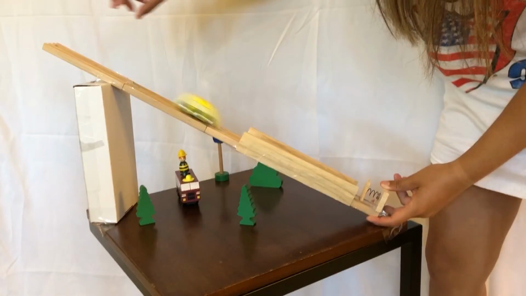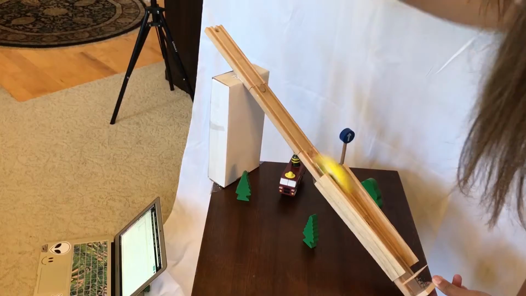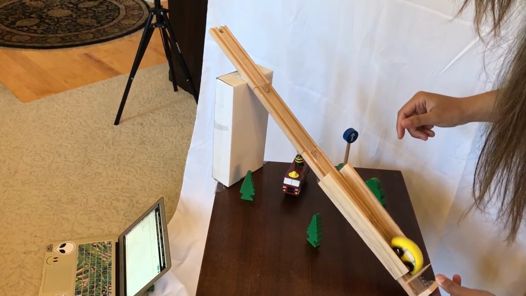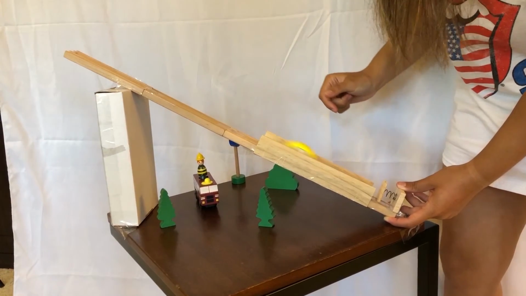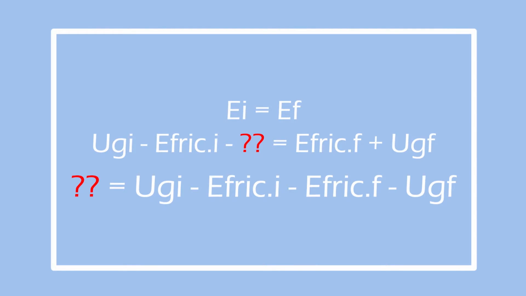After running this experiment 3 times, we found the average of all the distances and heights we needed. And to find our energy lost to heat and sound, we needed to find the initial energy minus energy lost in the track friction minus energy lost in heat and sound, and that equals energy lost in the track friction plus final energy.